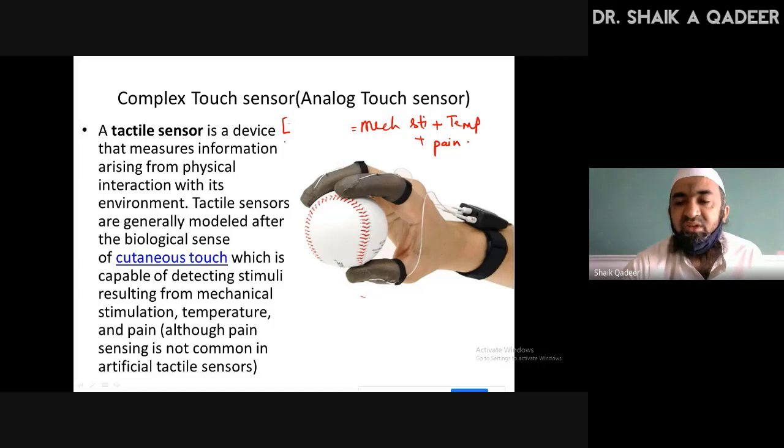The figure contains 5 different sensors: array 1, array 2, array 3, array 4, and array 5, each containing different values of analog force information.